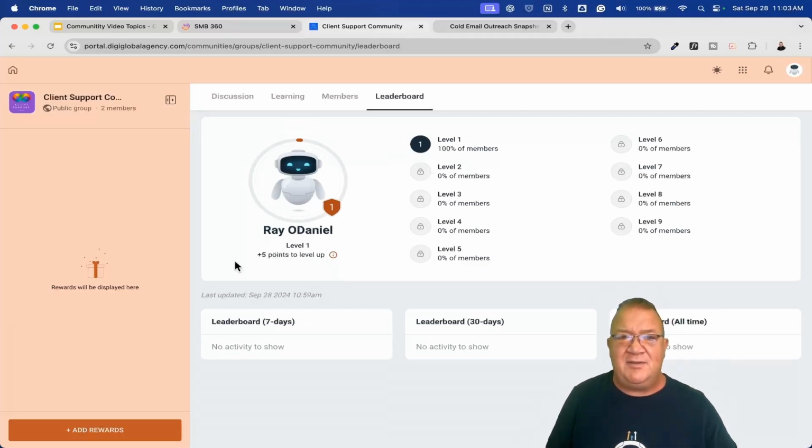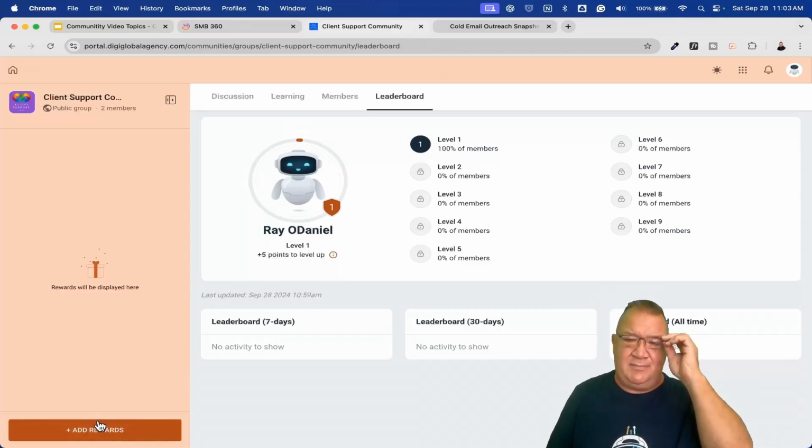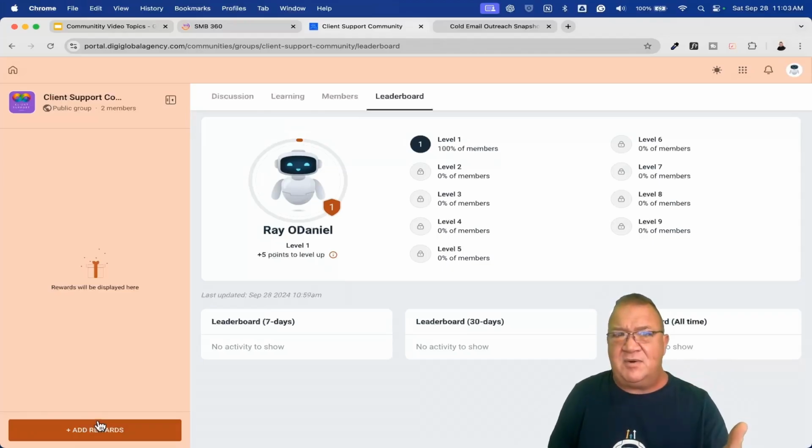Now, some of the other things I want to tell you is that you can have rewards. What is a reward? Obviously, we know what a reward is. It's something that you give a person after they've accomplished a certain level or a certain task. Now, with a reward here, there's good and bad. Number 1, you can only have 3 rewards in your group. You can only publish 3 of these, and that's just a limit I read in the help documentation, just to let you know.